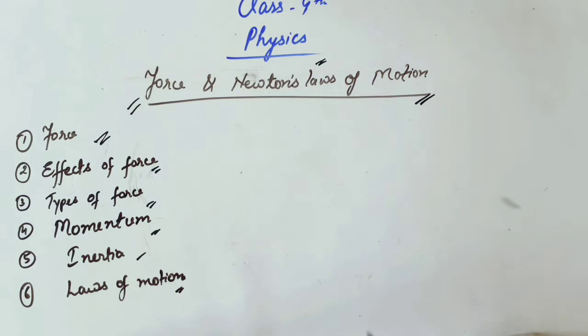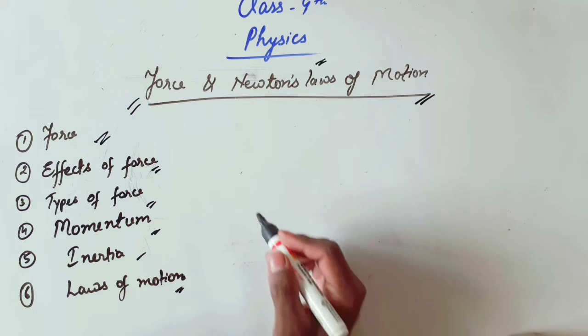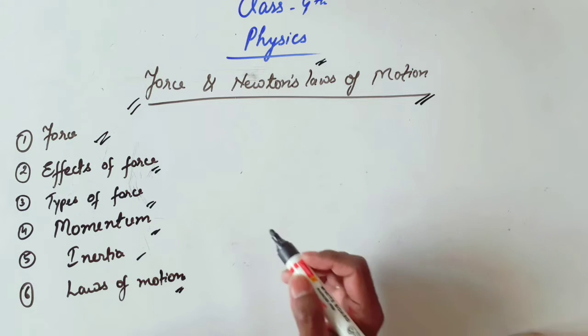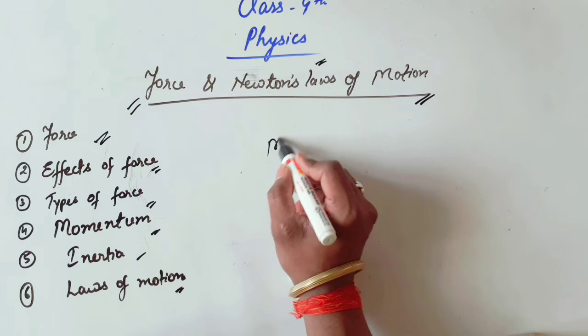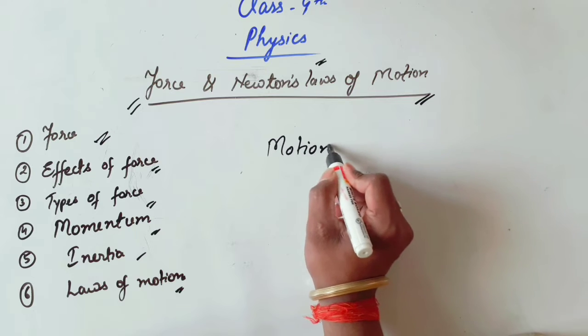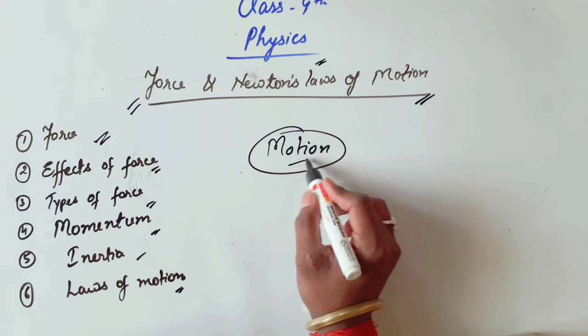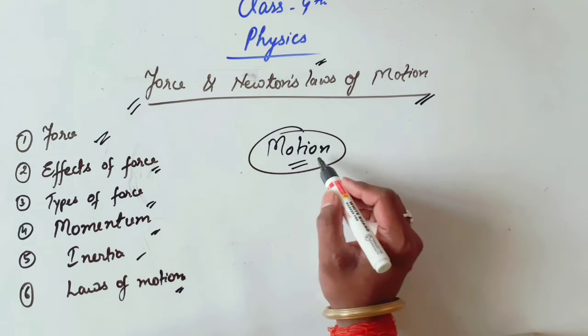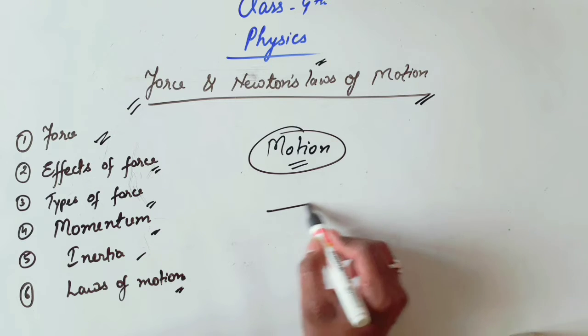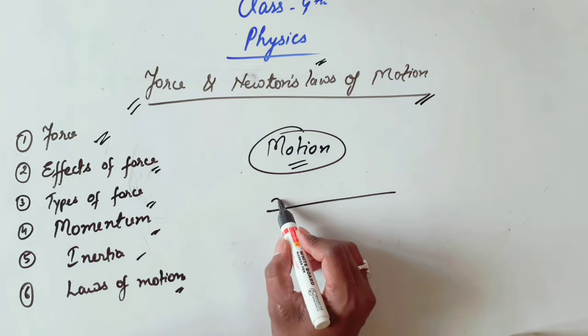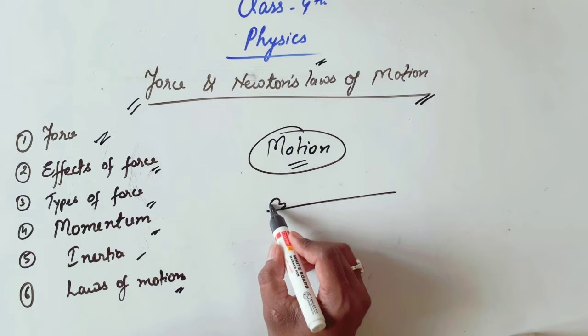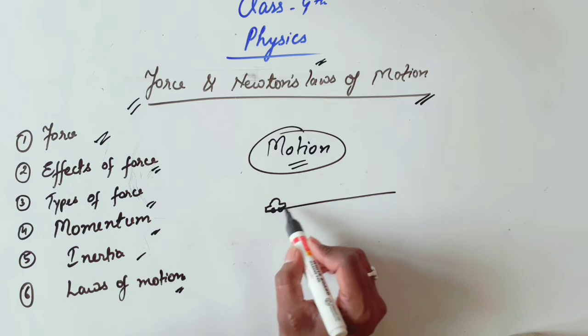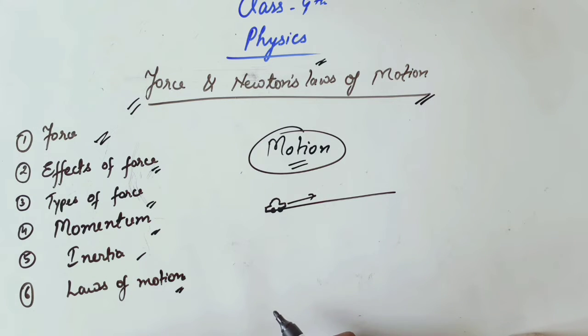As you know, before this chapter you have already studied about motion. In the first chapter you have discussed it. What do you mean by motion? The continuous change in position with respect to time. Its simple definition is: the continuous change in position with respect to time is known as motion.